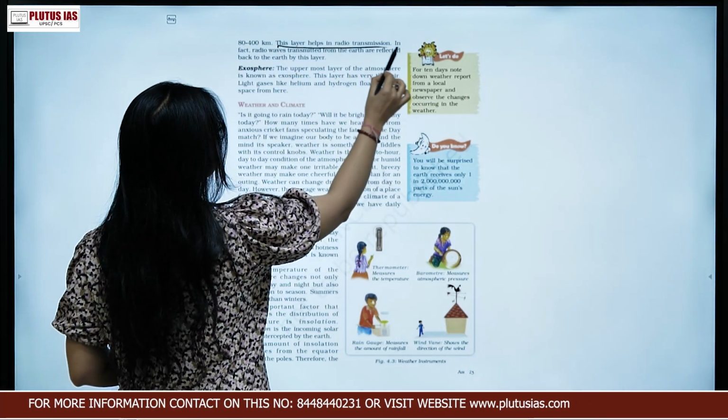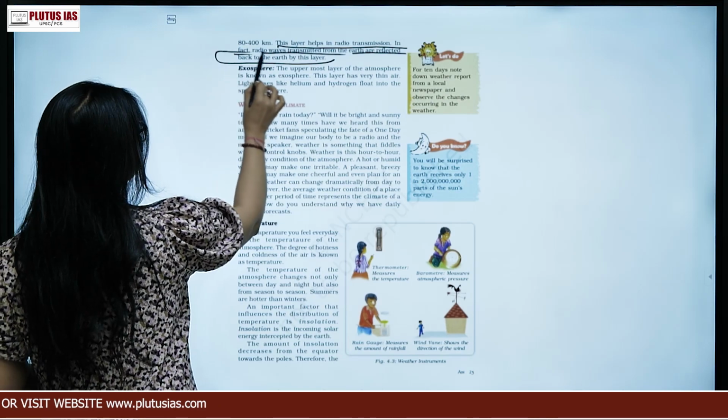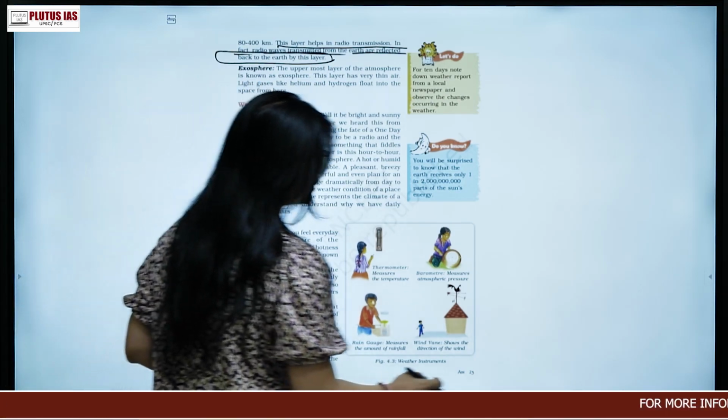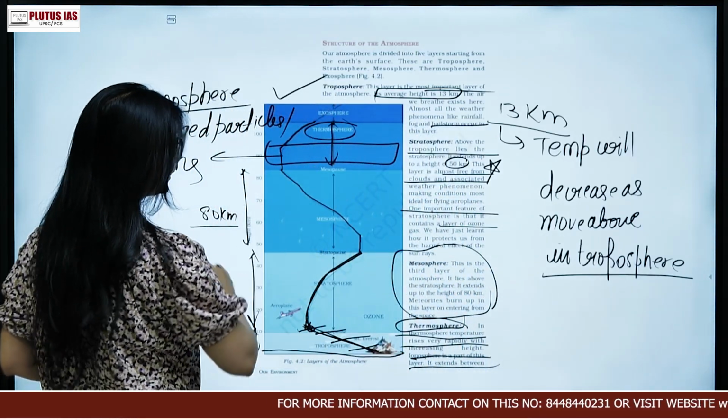This layer helps in radio transmission. In fact, radio waves transmitted from the earth are reflected back to the earth by this layer. Extremely important. Which layer are we talking about? We are talking about this layer, which is the thermosphere.